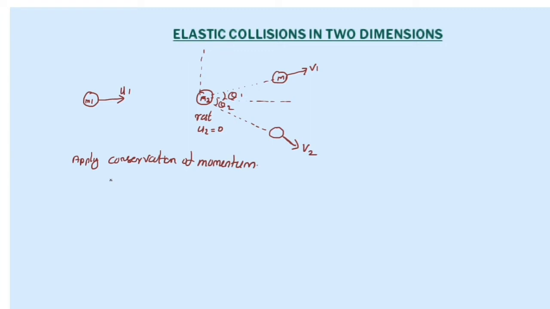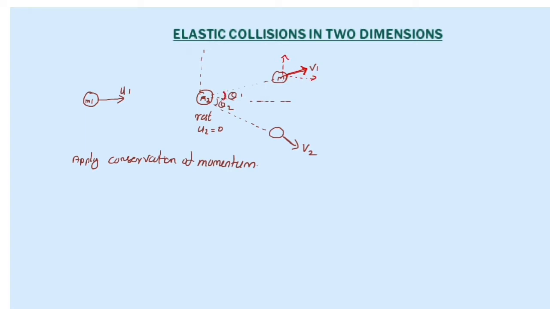What is meant by conservation of momentum? When you are applying it here, we can see the body is not moving in a straight line, right? There will be two components, one along the x-axis and one along the y-axis. Now we are going to resolve the velocity into these two components. Take the velocity v1 of the first body. v1 can be resolved into two components.